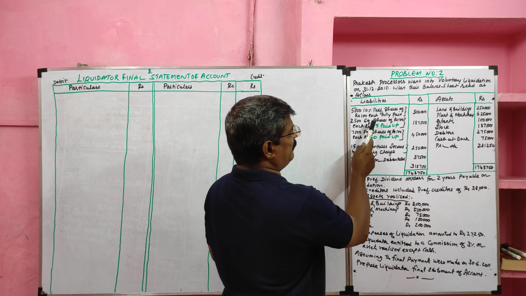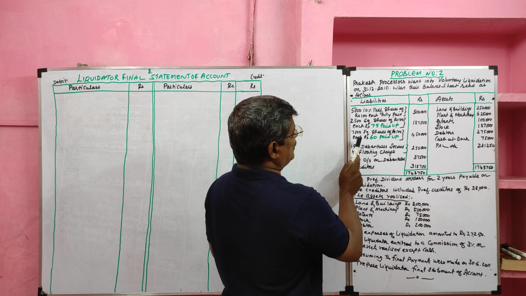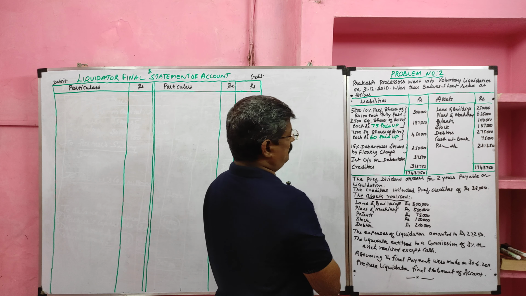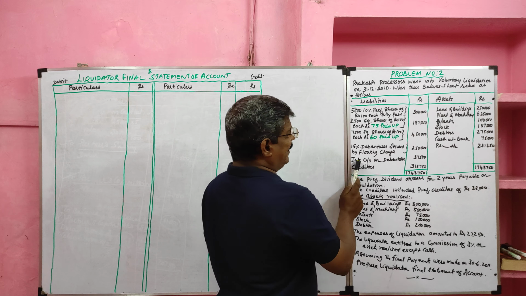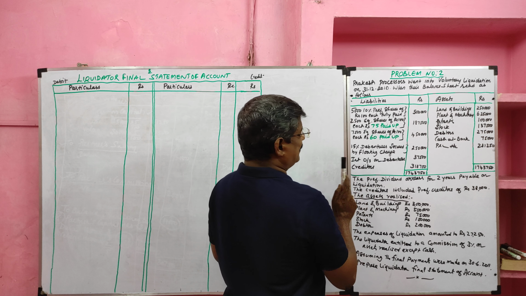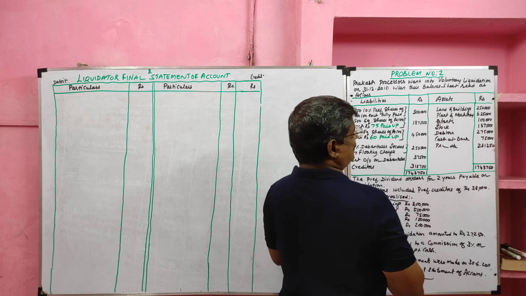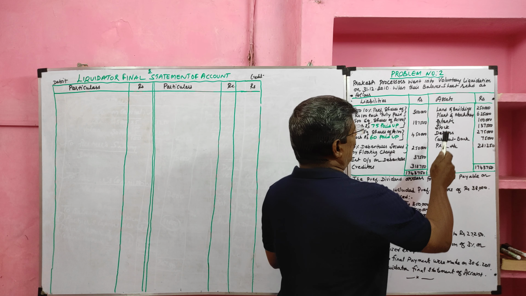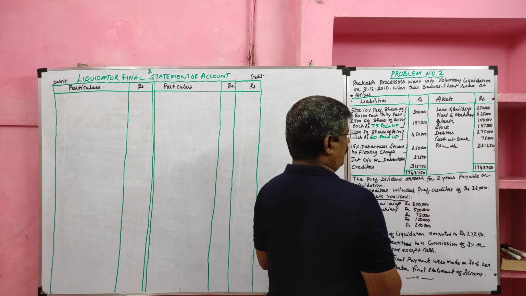So there are two types of equity share. First type they paid 75, second type they paid 60. Then 15% debenture secured by floating charge, interest outstanding on debenture, then creditor. Then asset side, the values given in the asset side, we call it book values. Land and building, plant and machinery, patent, stock, debtor, cash at bank, profit and loss account.